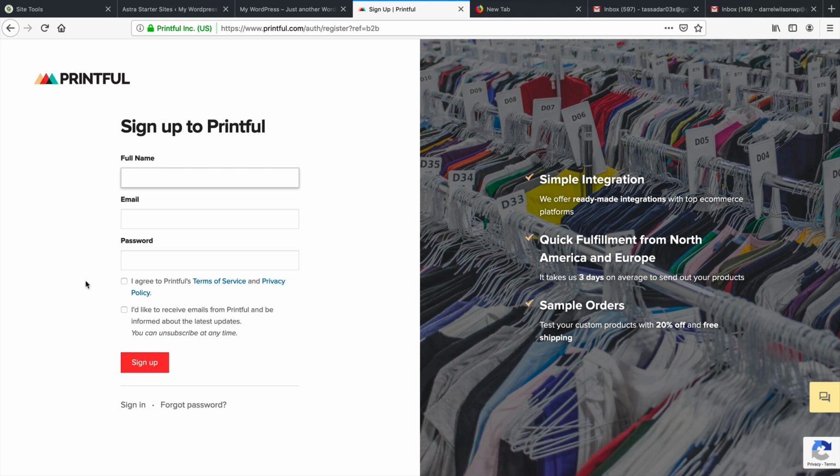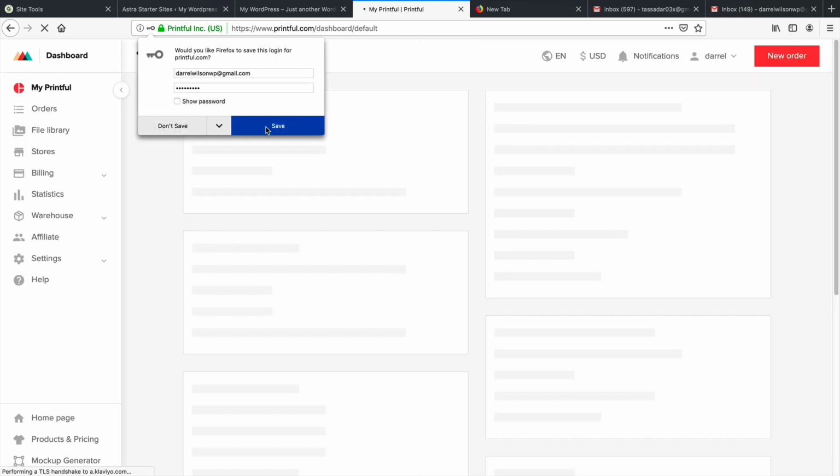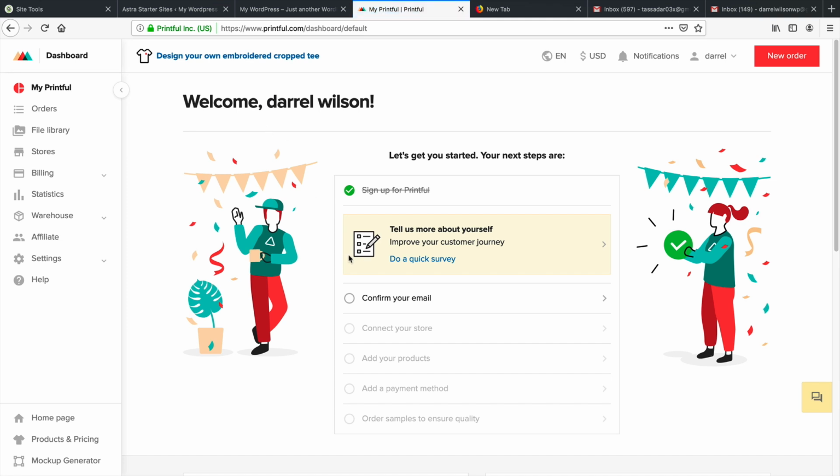So go ahead and enter in your information. Full name, and then I'll put in my email right here. And I'll go ahead and make my password. We'll agree to the terms. Right here, you can subscribe to their stuff, but who wants spam email? And then they all promise you it won't be spam, and then it is spam. No, I'm just kidding. They probably don't. In fact, they only send stuff if something sells.